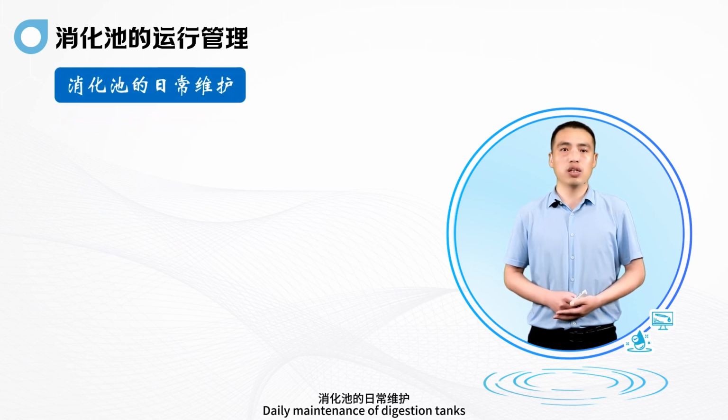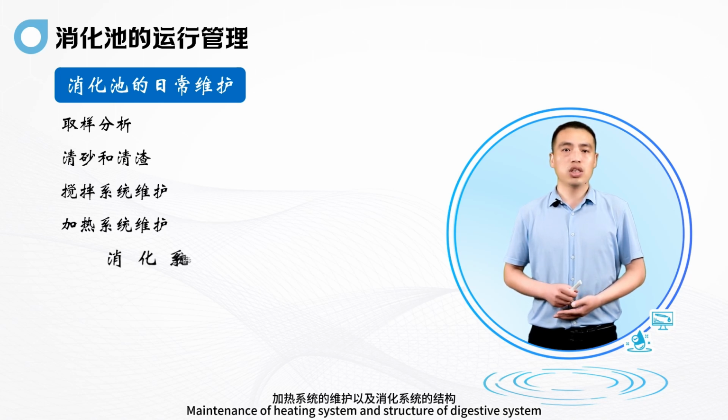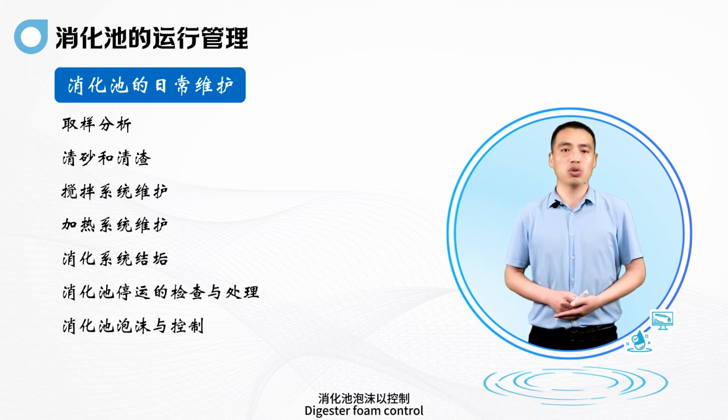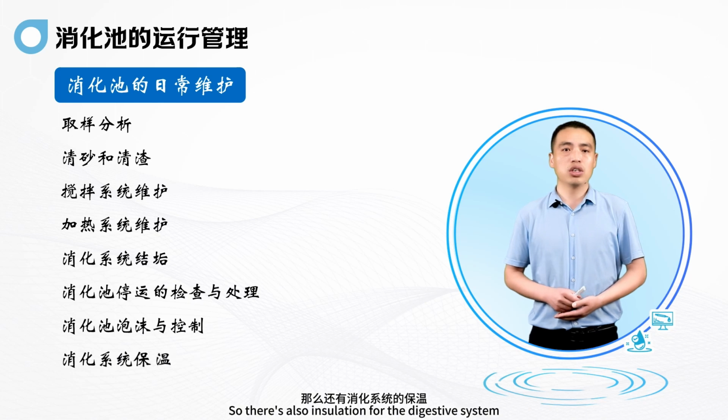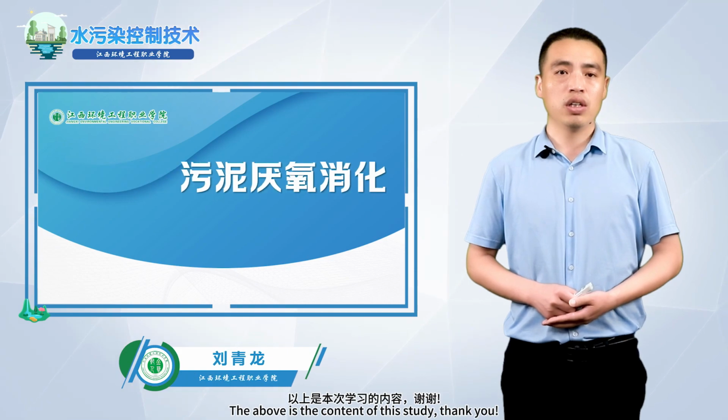Daily maintenance of digestion tanks mainly includes the following content: sampling analysis, cleaning and slag removal, maintenance of the mixing system, maintenance of the heating system and structure of the digestion system, inspection and handling of digestion tank shutdown, digester foam control, and insulation of the digestive system, as well as safe operation. The above is the content of this study.